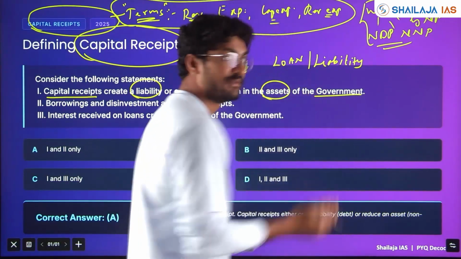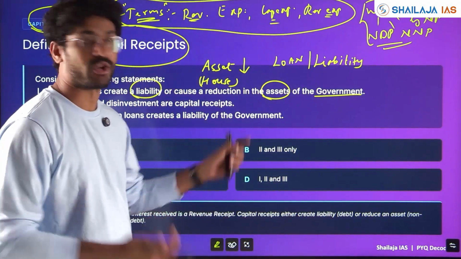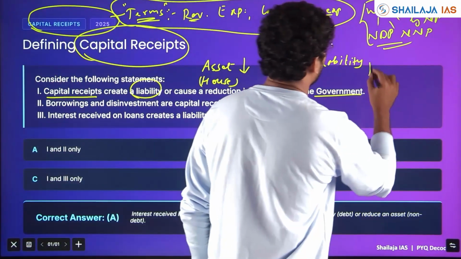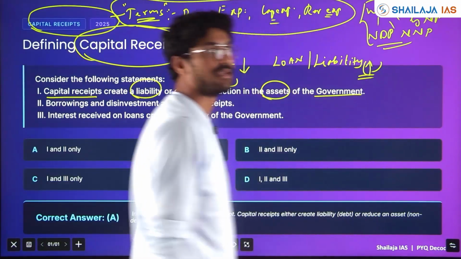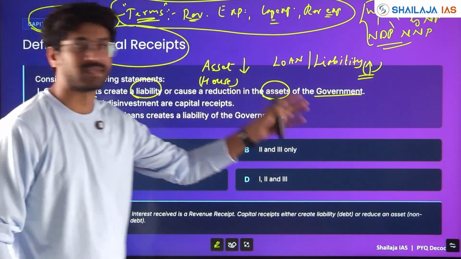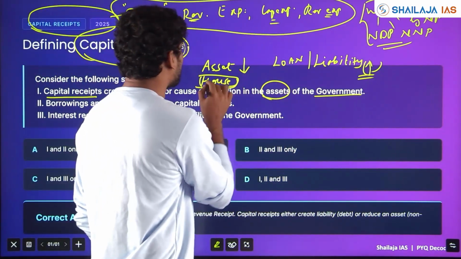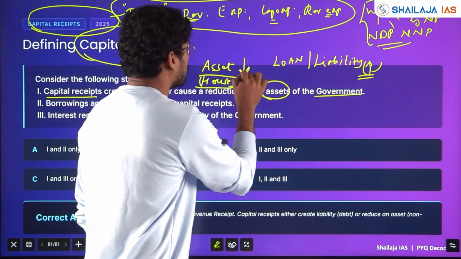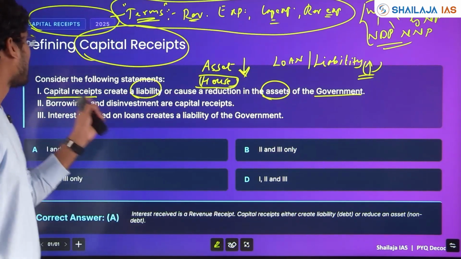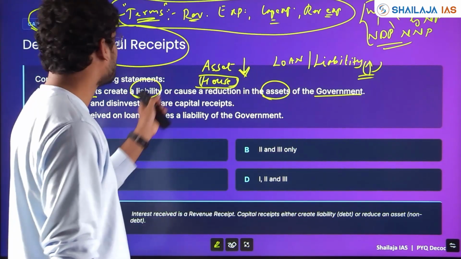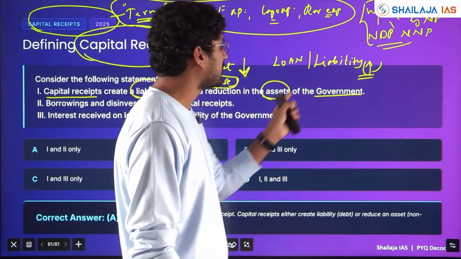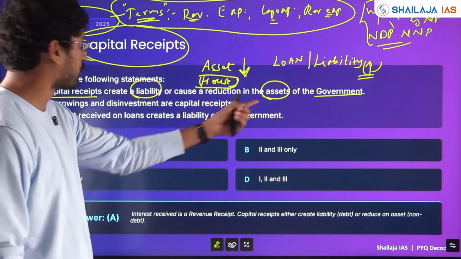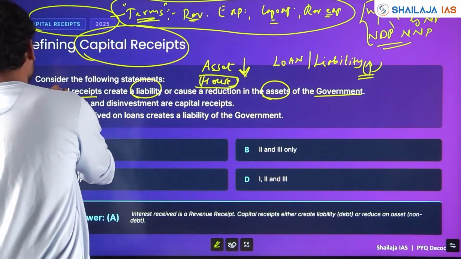Then you are generating the receipt, capital receipt, you are getting the income, but the liability or loan is increased. Or if you sell your house, that asset is reduced. So in capital receipt, liability is created or asset is reduced. With respect to government we are talking, so this statement is correct.